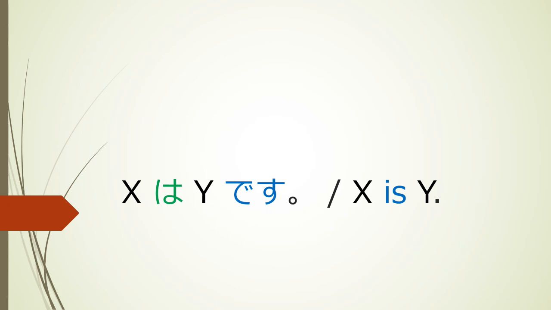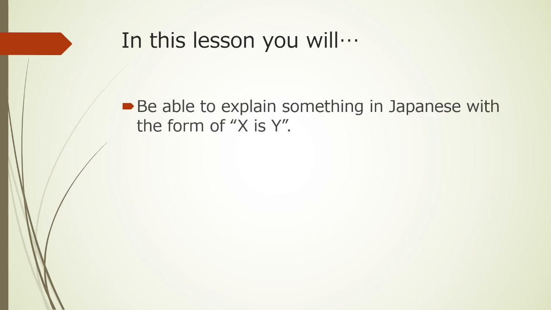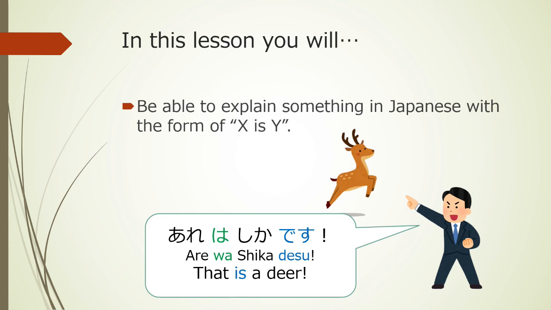X は Y です。X is Y. In this lesson, you will be able to explain something in Japanese with the form of X is Y. For example, あれは鹿です。That is a deer.